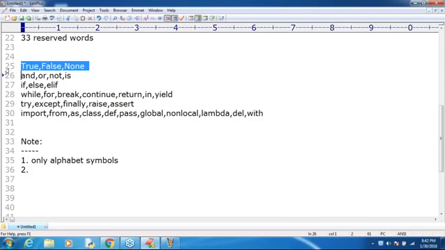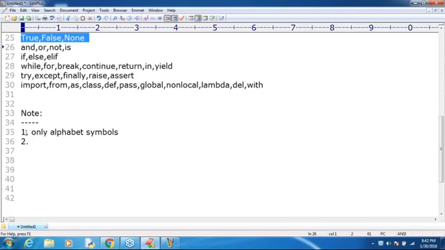Python is case sensitive, sir. Everywhere you need to care whether it is lower or upper, the difference is there. It is a case sensitive programming language. Clear for all of you, right? Except the first three, all the remaining contain only lowercase alphabet symbols. Friends, can you please confirm? Total how many reserved words are there? 33. What is the common point about the 33? All contain only alphabet symbols, and except the first three, all the remaining contain only lowercase alphabet symbols.